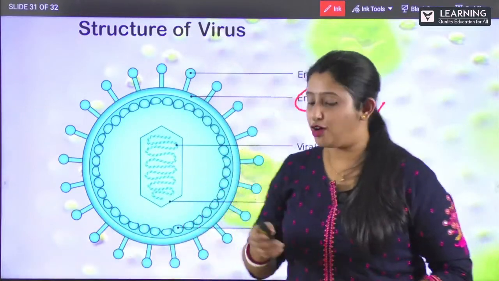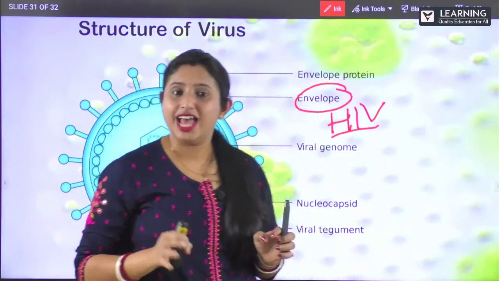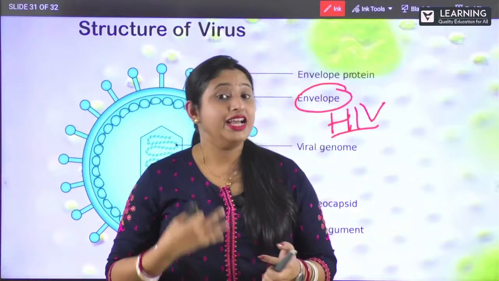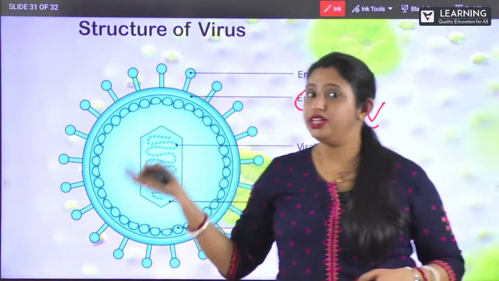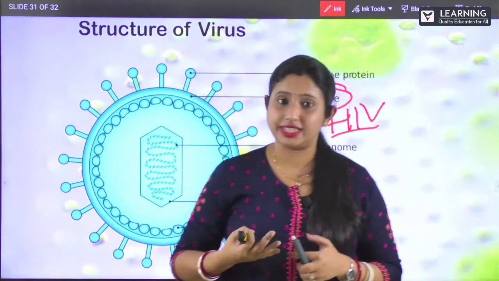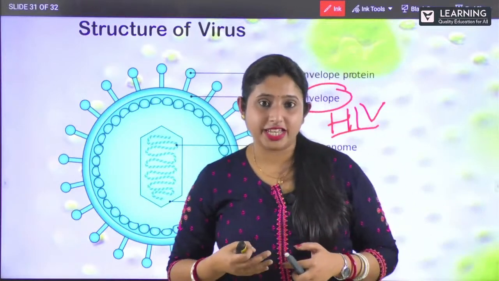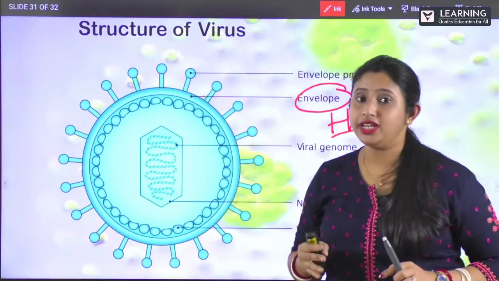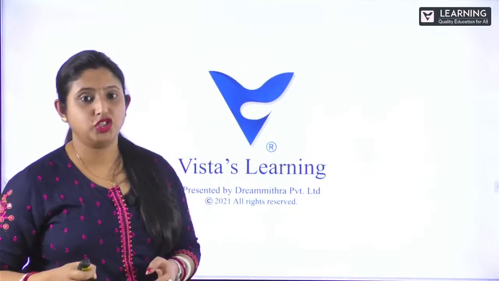So by this, we have completed your chapter number 2, that is biological classification. So we have studied today Kingdom Protista, Kingdom Monera, then fungi. And last we have seen what this virus is exactly. Clear? So I hope you have enjoyed today's session and you have understood all the concepts from your chapter number 2. We have completed chapter number 2.